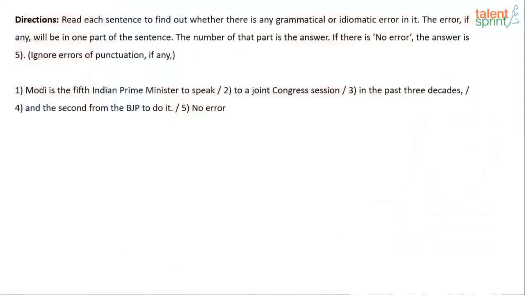There is no preposition related error. There's just a small tweak that you need to make: second from the BJP to do so instead of do it. Because whenever we are mentioning the same thing, it is not very clear, so we say to do so. Okay, moving on to the next question then.